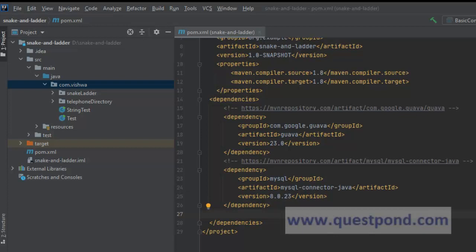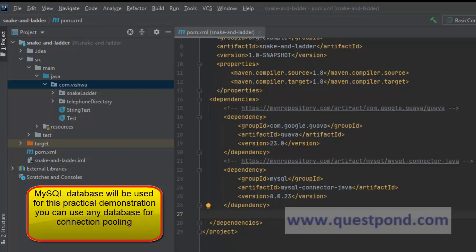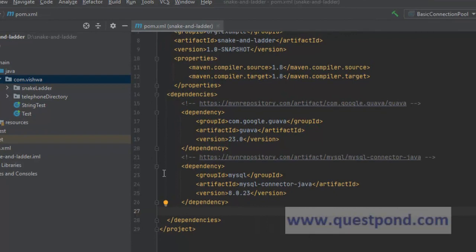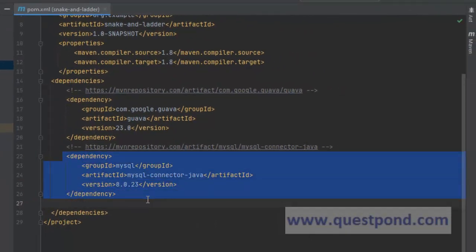The database which I am going to consider is MySQL. This connection pooling which we are going to implement can work with any database, but for the sake of simplicity, we are taking MySQL as a reference. As a result, we will have to add the MySQL dependency within our pom.xml. You can see that we have included the MySQL connector Java dependency so that we can make use of this JDBC connector to connect to the database.